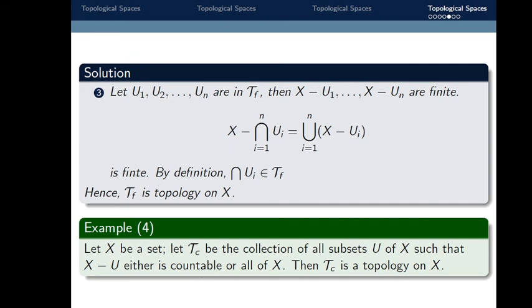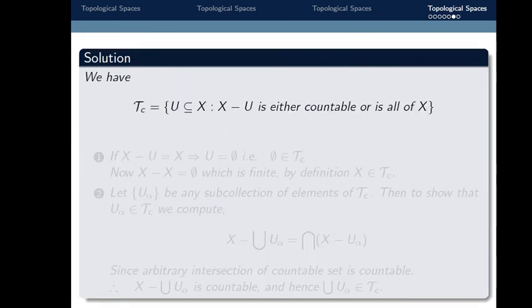So let's have the solution. We prove this tau c forms a topology. We have the set tau c equals the collection of those u which are subsets of x such that the difference x minus u is either countable or is all of x.